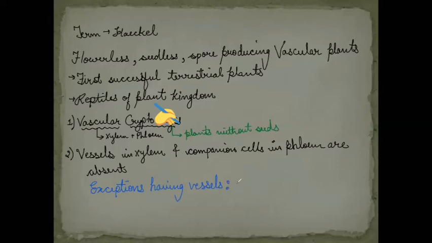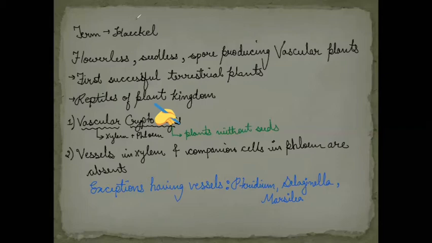So the first one is Pteridium. Another exception is Selaginella, one of the important members for us of the pteridophytes. This Selaginella has a species which is the Sanjeevani booty, and one more is Marsilea. So these are a few members of pteridophyta which have the false vessels present in them.